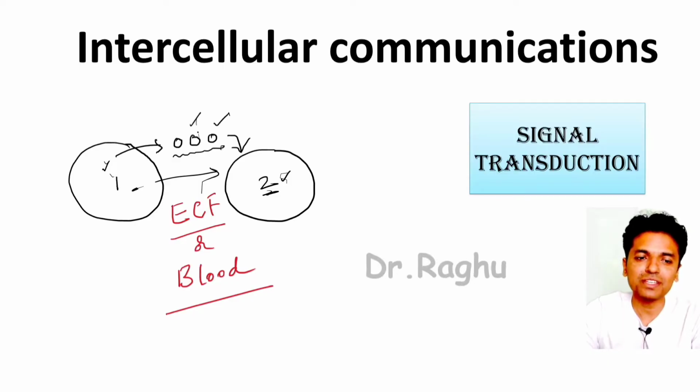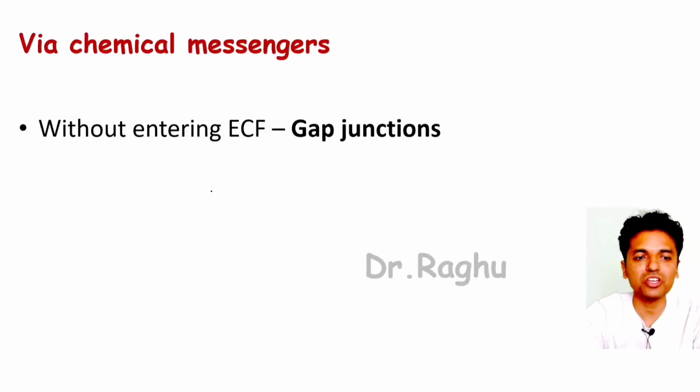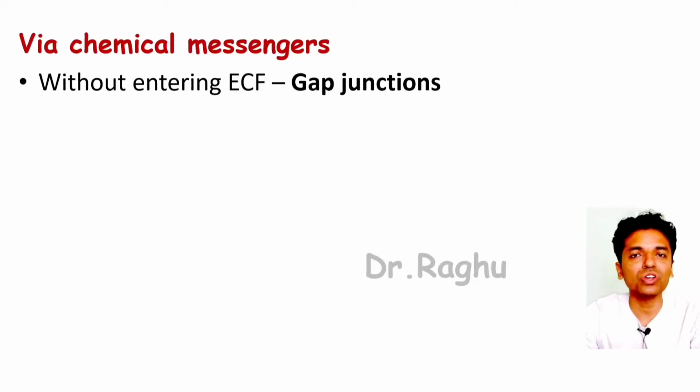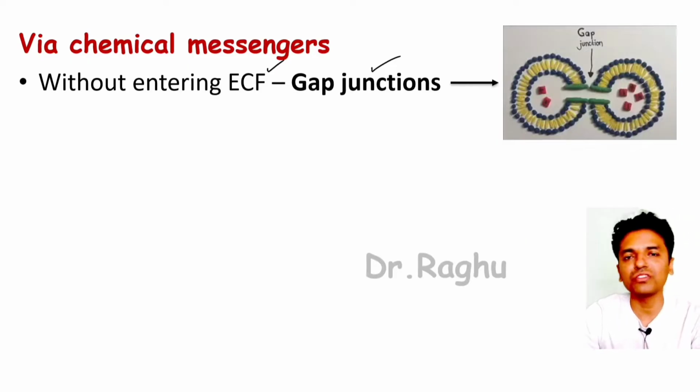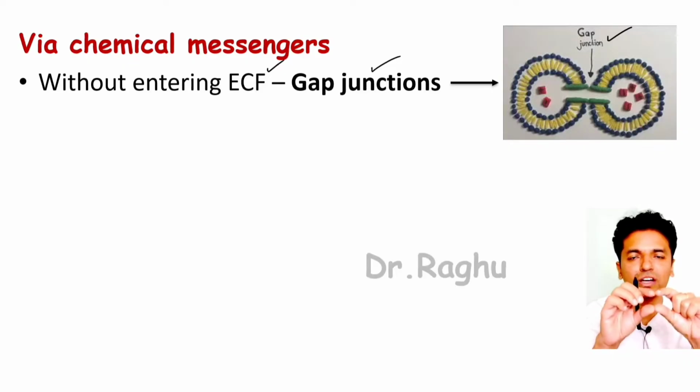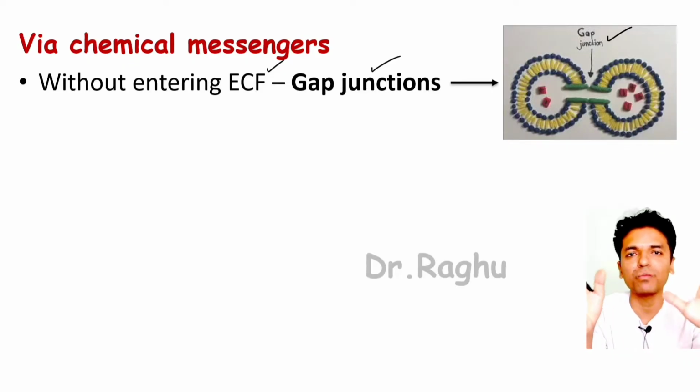Usually, these chemical messengers are secreted either into the extracellular fluid or into the blood. But there is one exception wherein the chemical messengers are going to get transferred from one cell to another cell without entering into the extracellular fluid, and this occurs because of the presence of what are called gap junctions. Now, we all know the meaning of a gap junction. The gap junction is the one which is going to bridge the gap between the two cells. That is, a small connection is formed between the two cells.